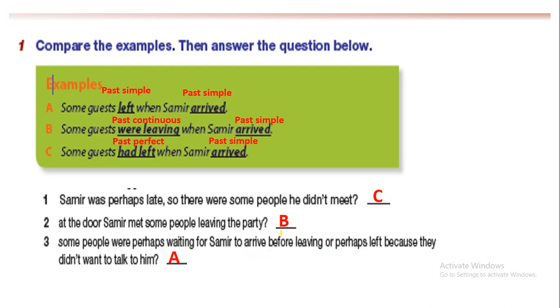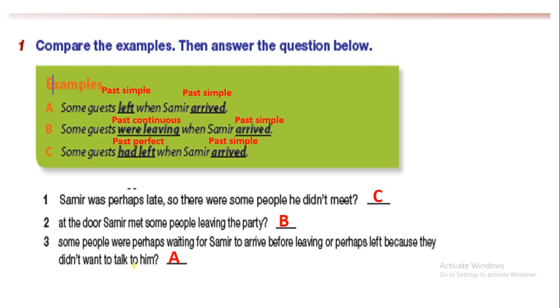They left because they didn't want to talk to him.